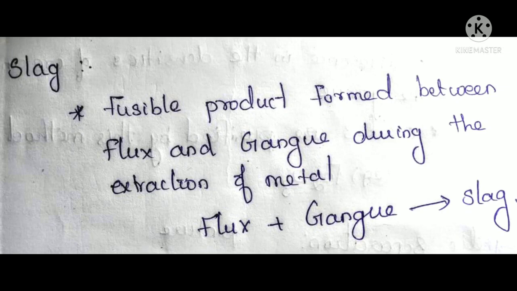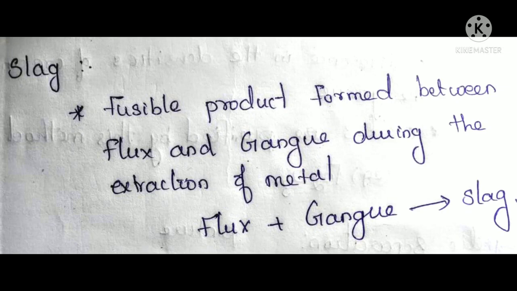FeSiO3. That FeSiO3 is called what? Slag. It is a fusible product formed between what? Gangue and flux. Have you understood? Silicon dioxide is the flux and iron oxide is the gangue. When they combine together, they form iron silicate, which is removed as slag. Have you understood now what slag is? It's a product formed between gangue and flux. Slag means what?